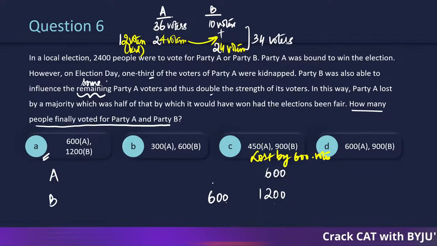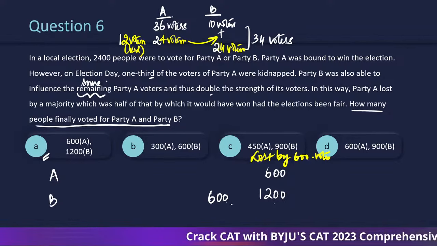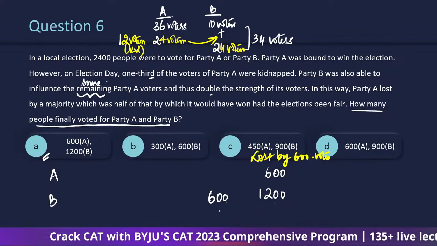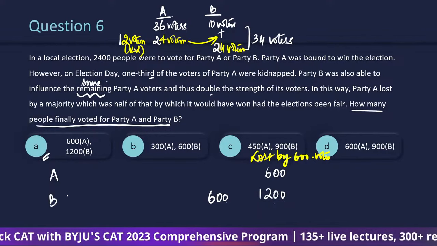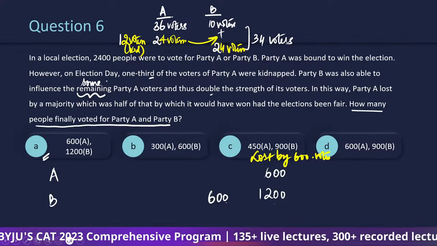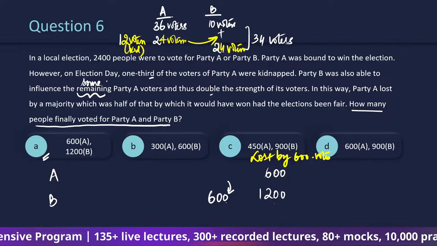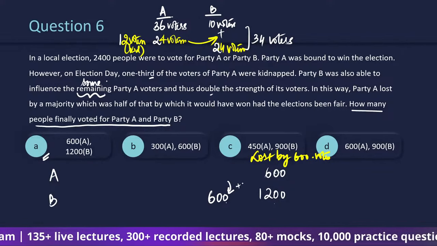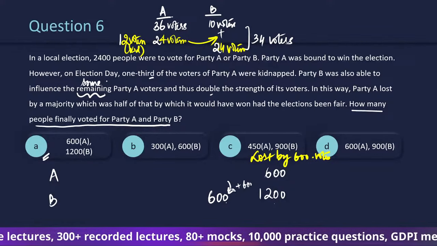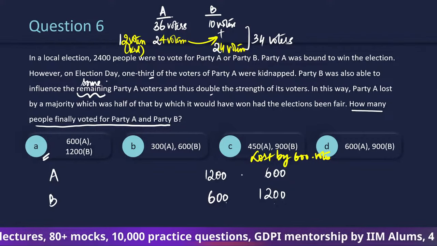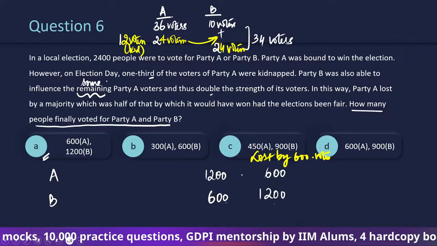ठीक है? Now it makes sense कि B had twice the number of voters eventually. So initially 600 voters were like, I will vote for you. But B now wants to lure some of the A's voters such that they double it. So 600 was transferred from here so that it becomes 1200 later on. So if 600 is transferred from here, that means there were 1200 voters with party A.